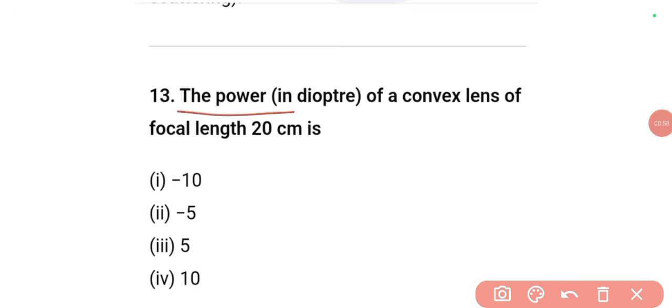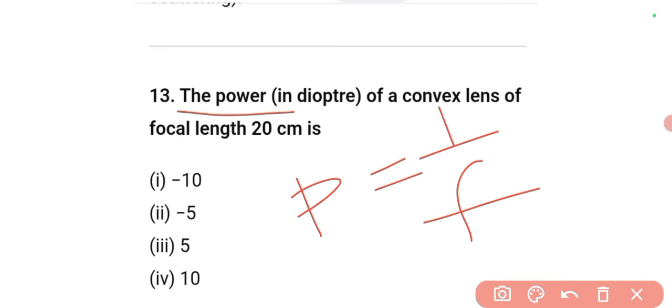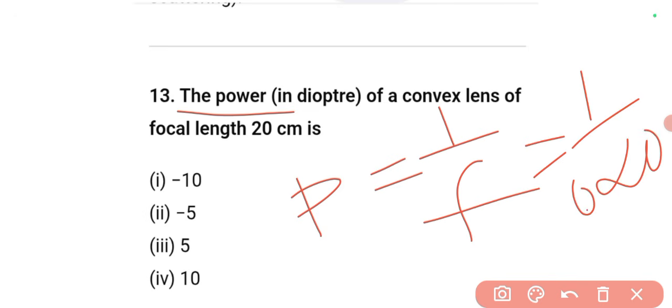The power of a convex lens of focal length 20 cm is. We know power is equal to 1 by f. So 1 by 0.20 if we put, our answer will be 5.